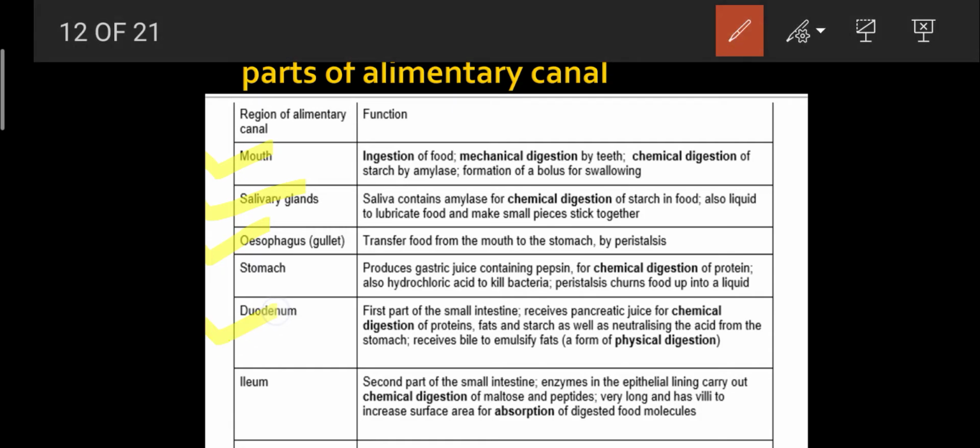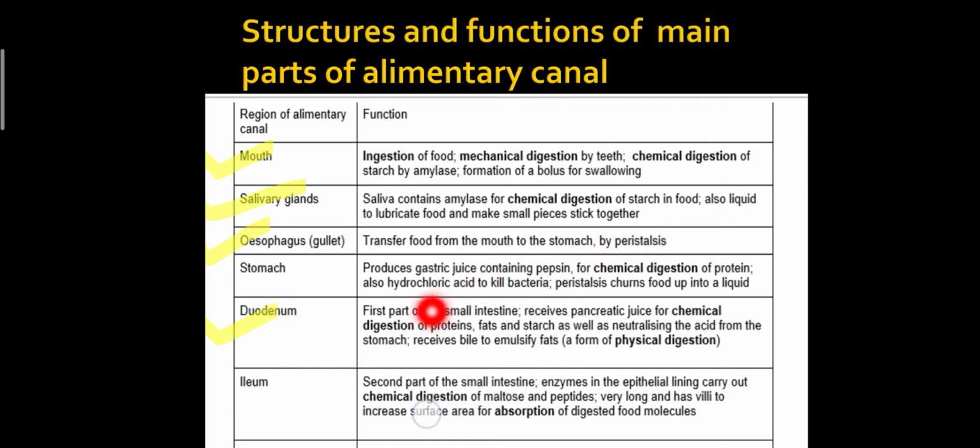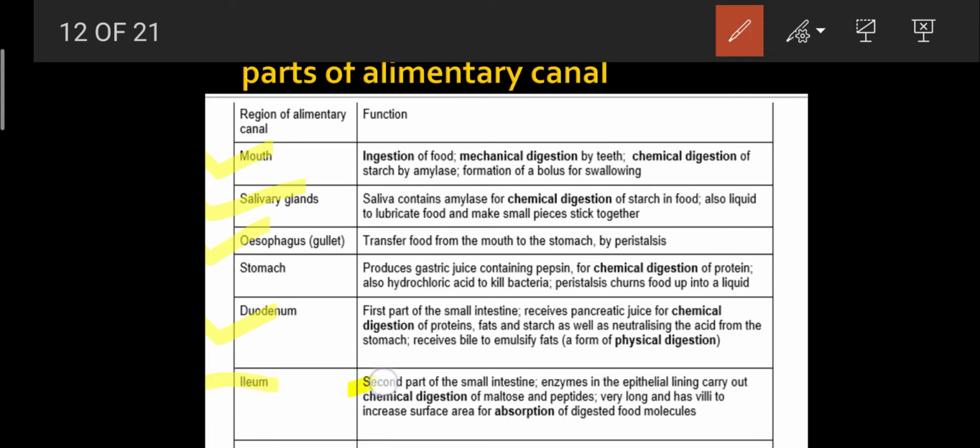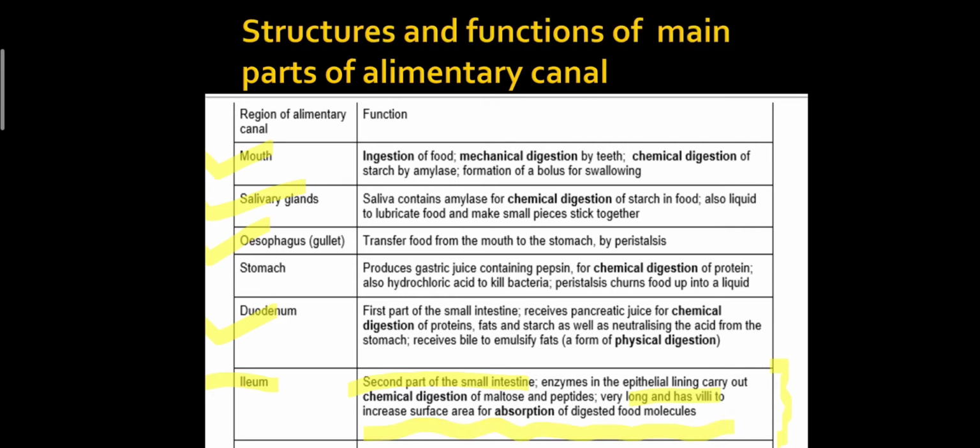Another structure is the duodenum. It is the first part of the small intestine and it receives the pancreatic juice for chemical digestion of proteins, fat and starch, as well as neutralizing the acid from the stomach, and it receives the bile to emulsify the fats. Another one is the ileum. It is the second part of the small intestine. Enzymes in the epithelial lining carry out the chemical digestion of maltose and peptides. It is very long and has villi to increase the surface area for absorption of digested food molecules.